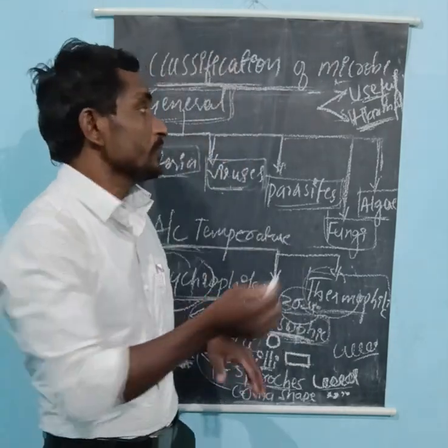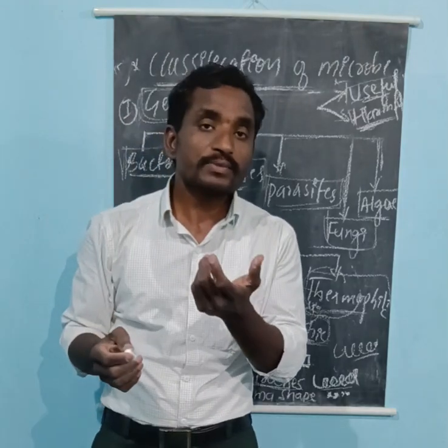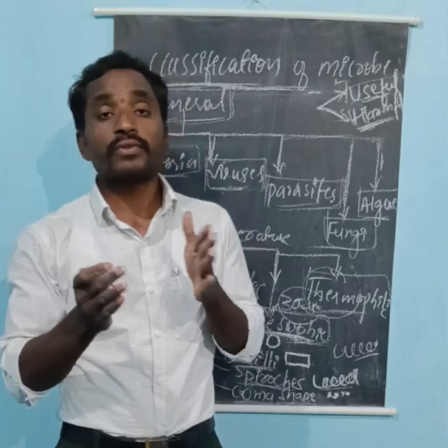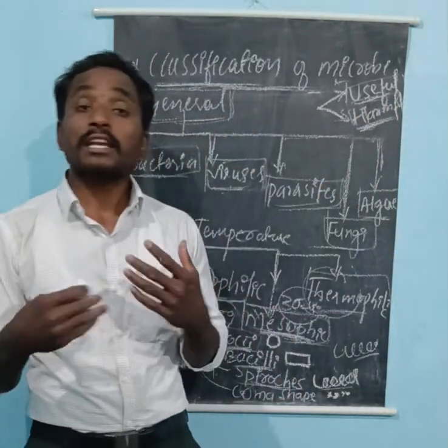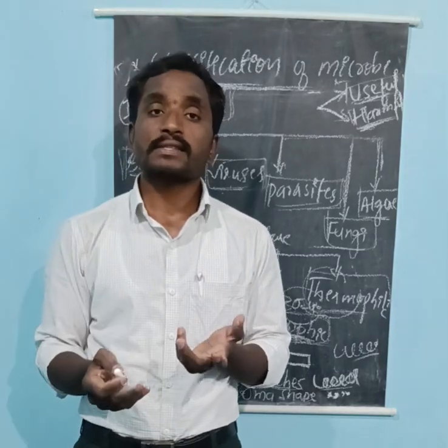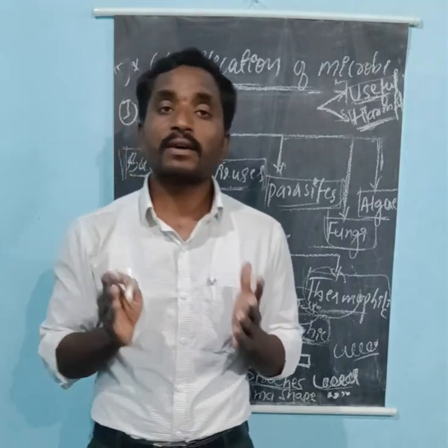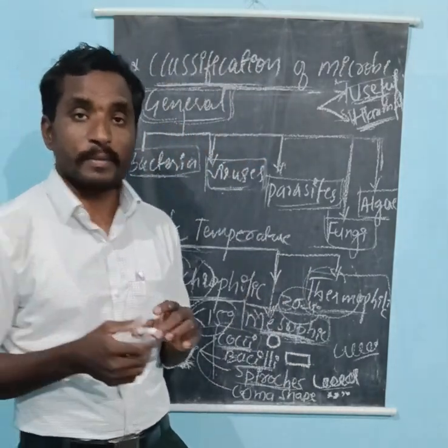For converting milk into curd, the lactobacilli are very important. We are also preparing antibiotics and vaccines by taking microorganisms. These kinds of microorganisms are considered useful microorganisms.